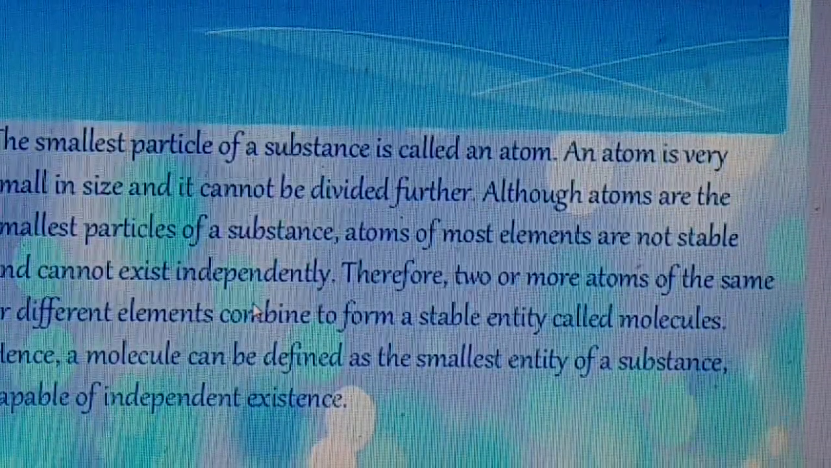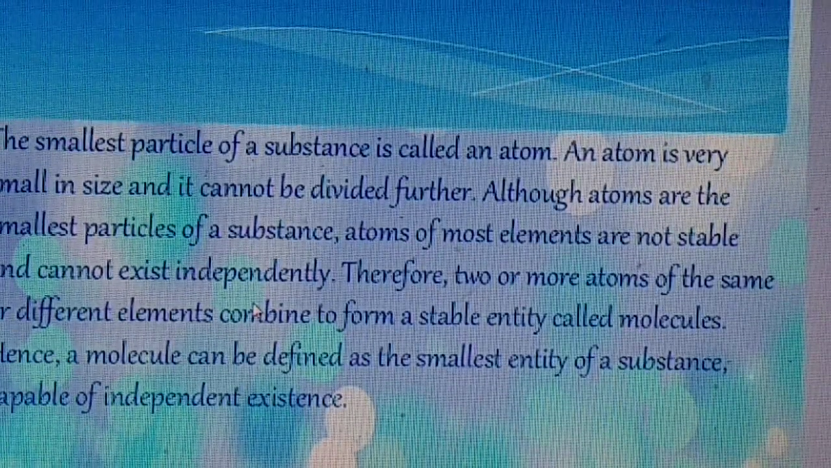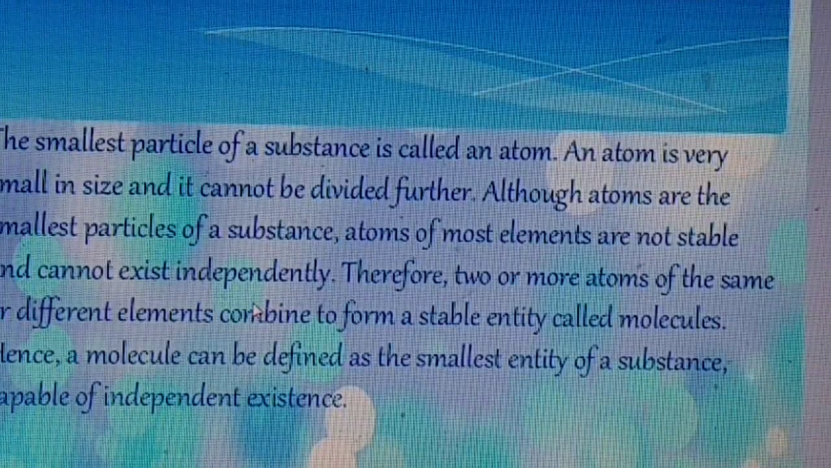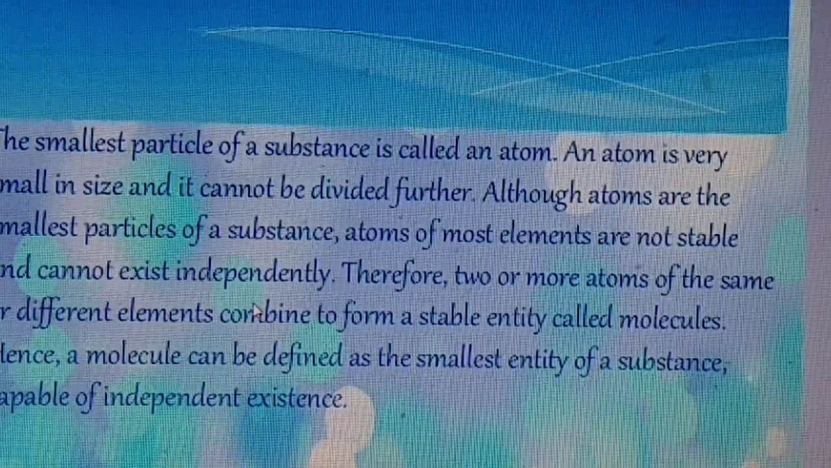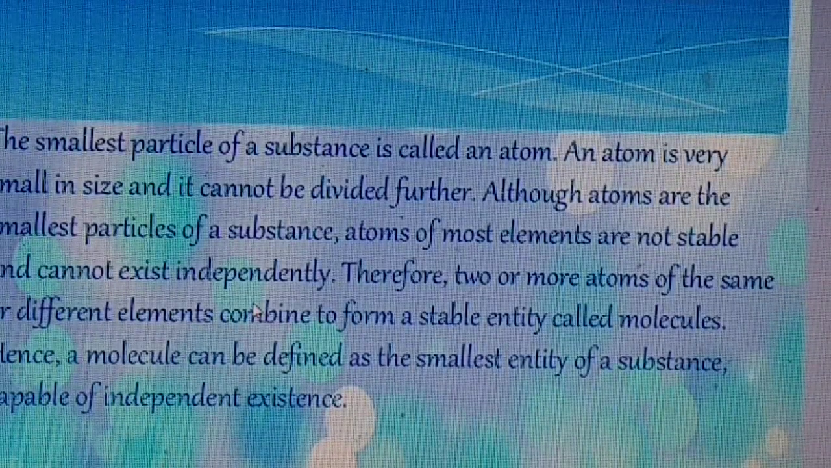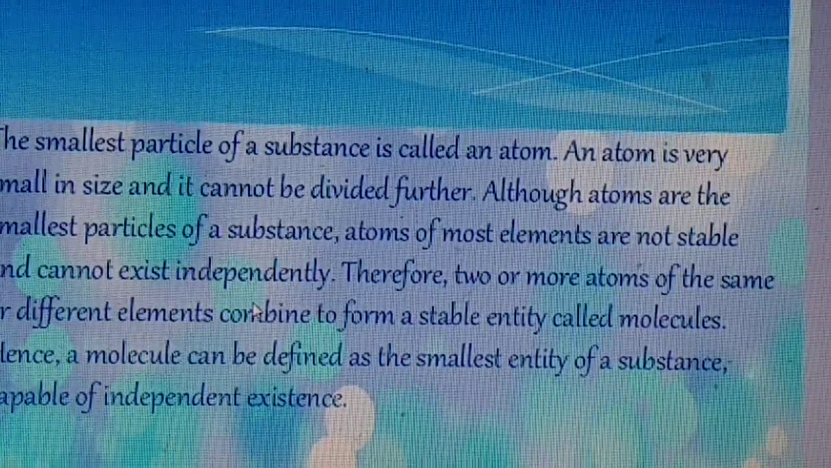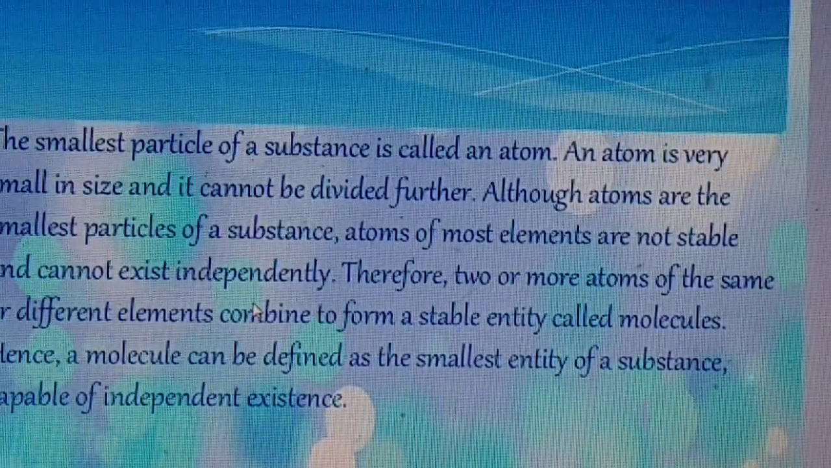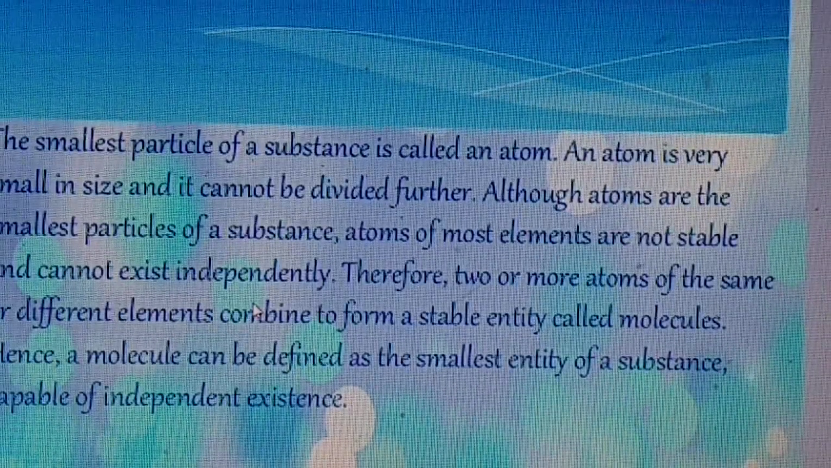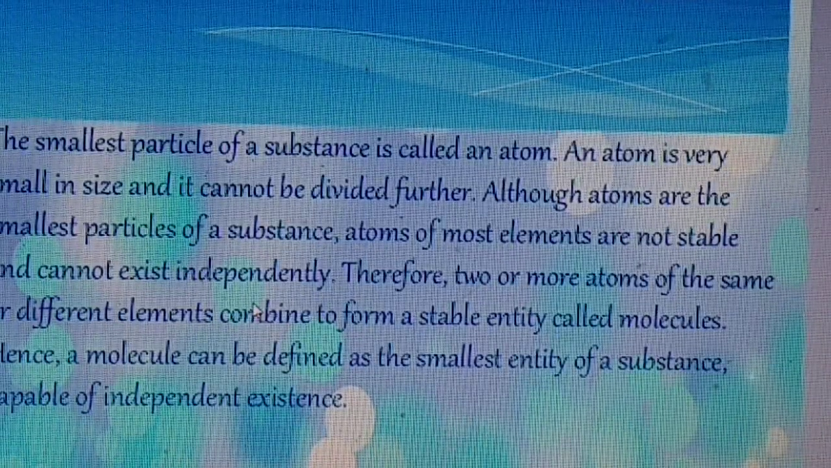Now students, I am going to the topic molecules and ions. Students, what is molecule? The smallest particle of substance is called an atom. Everybody knows an atom is very small in size. And it cannot be divided further according to John Dalton. Although atoms are the smallest particle of a substance, atoms of most elements are not stable and cannot exist independently.